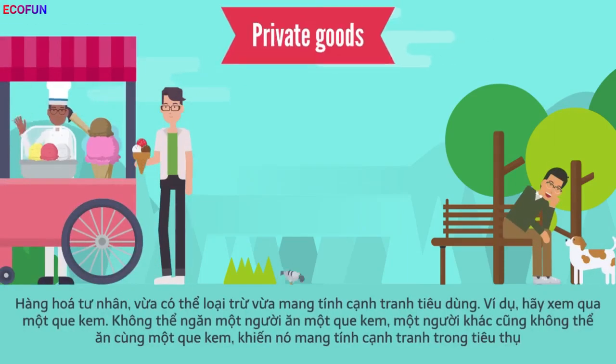1. Private goods, which are both excludable and rival in consumption. Consider an ice cream cone, for example. It's possible to prevent someone from eating an ice cream cone. Another person also cannot eat the same cone, making it rival in consumption.